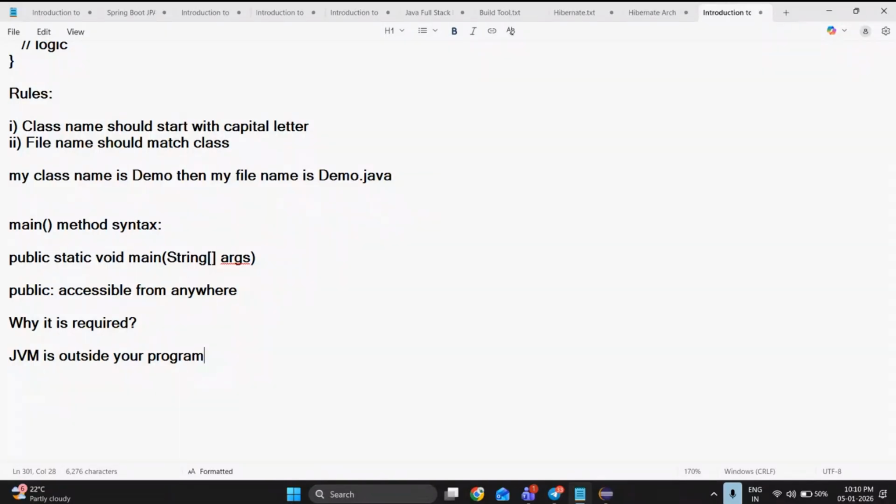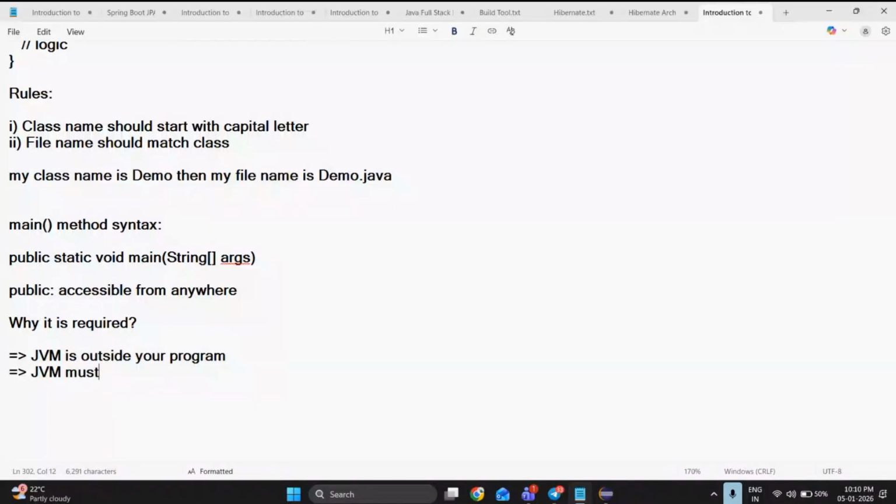What is JVM was explained in the last class. Don't worry, JVM is nothing but Java Virtual Machine. We are nowhere including the JVM inside our program. It is outside of your program.